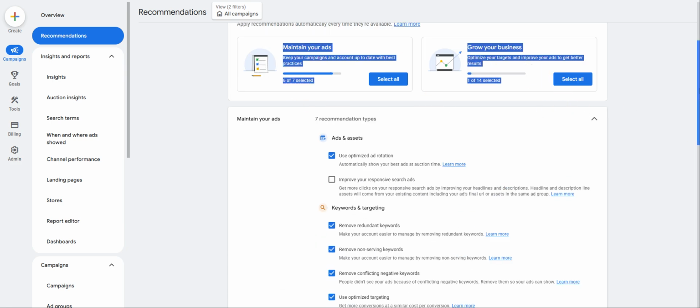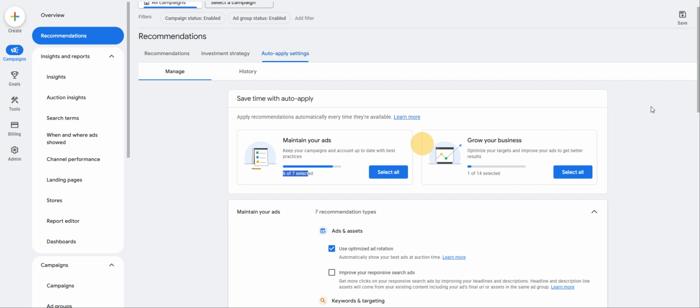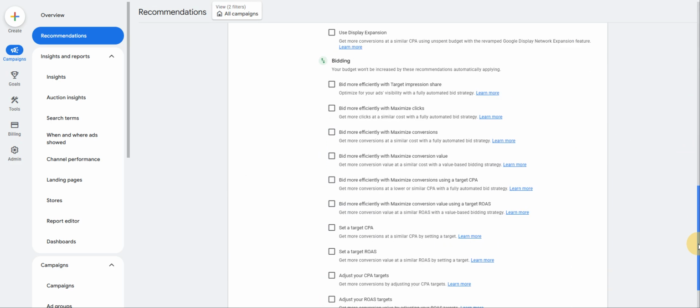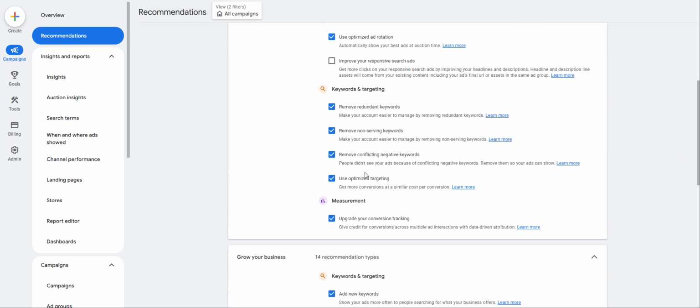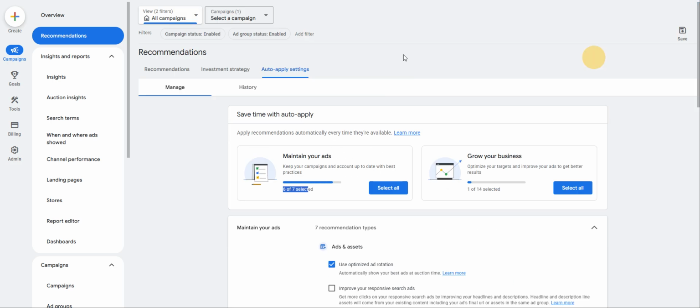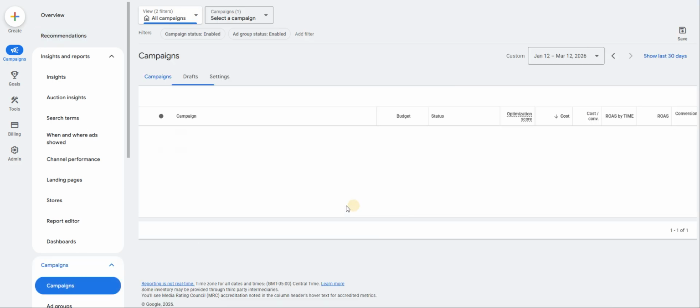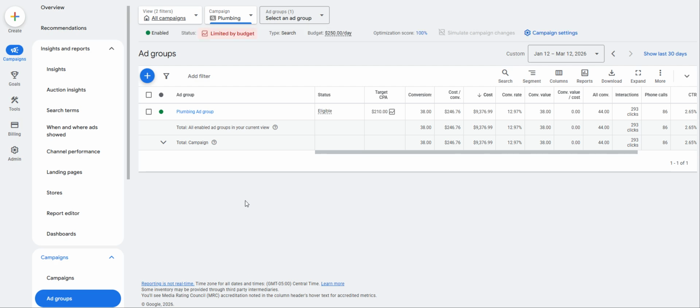Secondly is fixing the conversion tracking. Next, we do have auto apply turned on, so we absolutely want to turn these off. Looks like you're leaning on all of the auto apply settings, pretty much all of them. It's not the biggest deal, but I would deselect this one. I would deselect that one. Probably these 2 right here are the only ones that you need to deselect. Typically, I tell people just to turn them all off, but those 2 I showed you are the most dangerous, you could say.